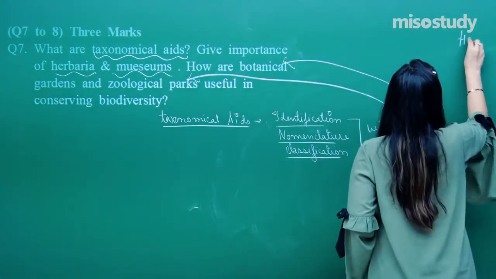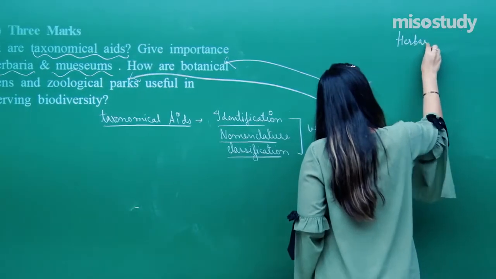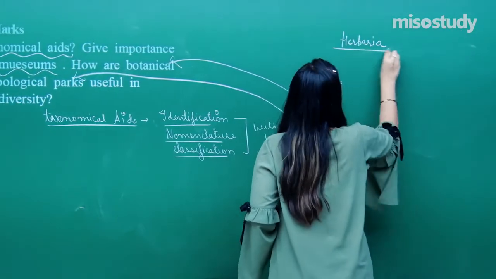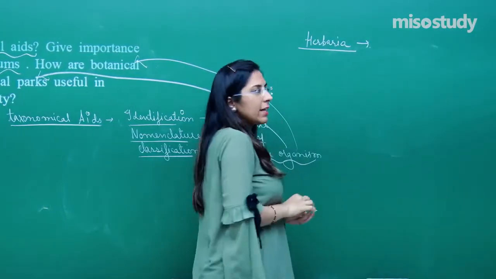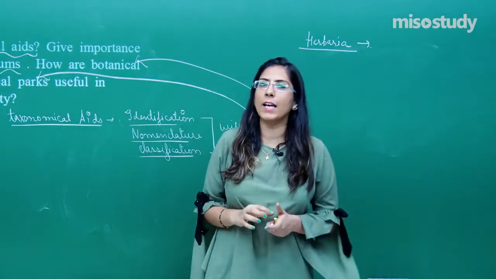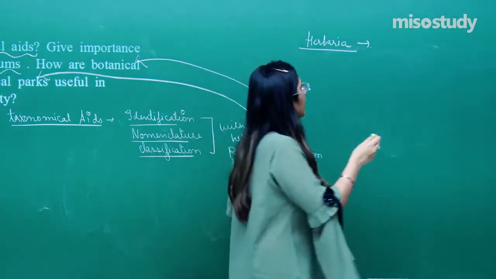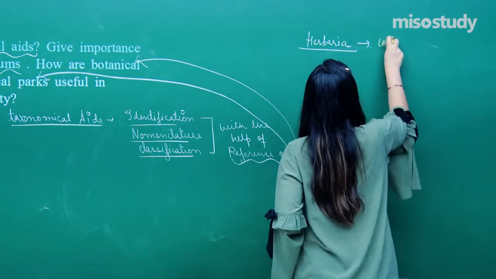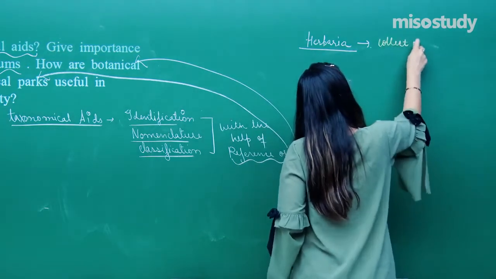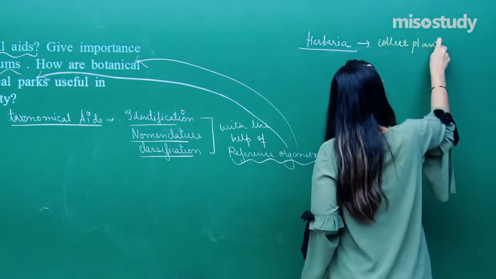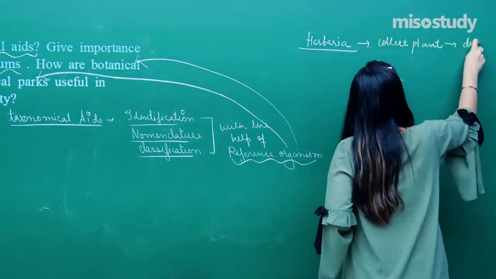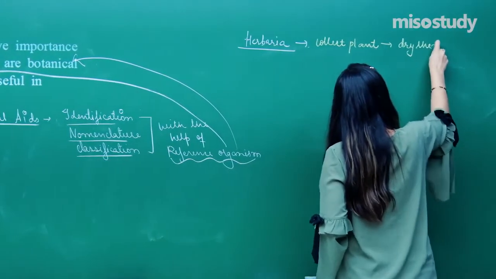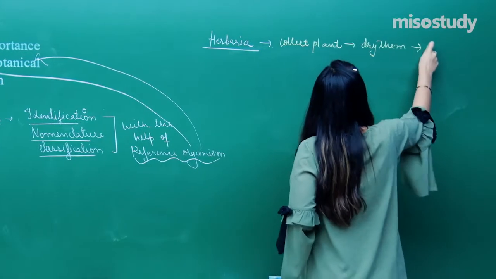What is a herbaria? Herbaria is that which has a collection of different plants. In this, what we do, we collect plants, then we dry them. After that, we press them.